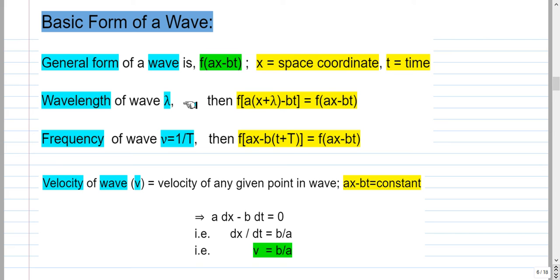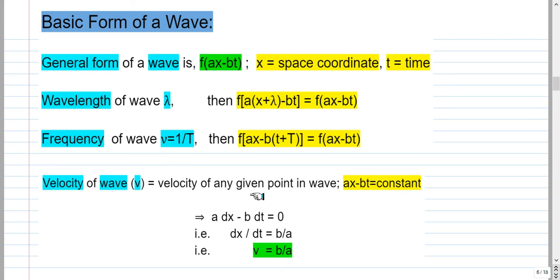Periodicity associated with x is called the wavelength of the wave, which is denoted by the symbol lambda. So f of a into x plus lambda minus bt should be the same as f of ax minus bt, as lambda is the space period. Similarly, for the time period capital T, f of ax minus b into t plus capital T should be the same as f of ax minus bt, and the reciprocal of this time period capital T is the frequency of the wave, mu.